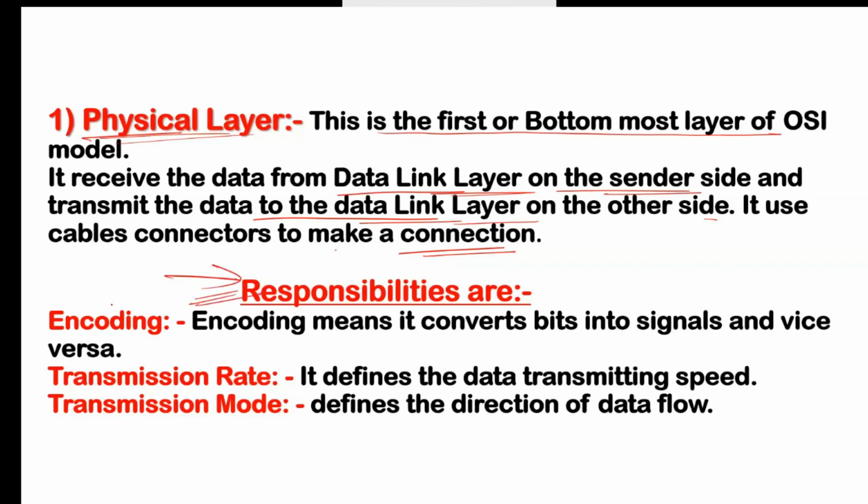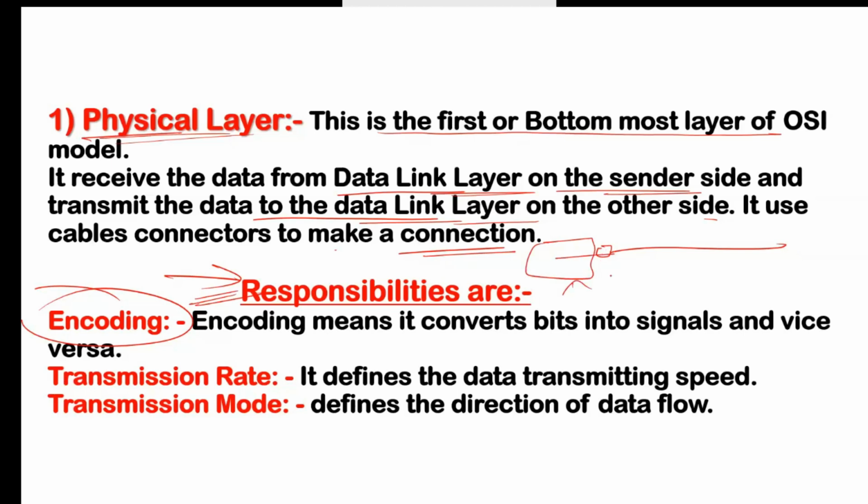If we talk about the responsibilities, first is encoding. Encoding means it converts bits into signals and vice versa. As we discussed, here we have cables and connectors available on your system.